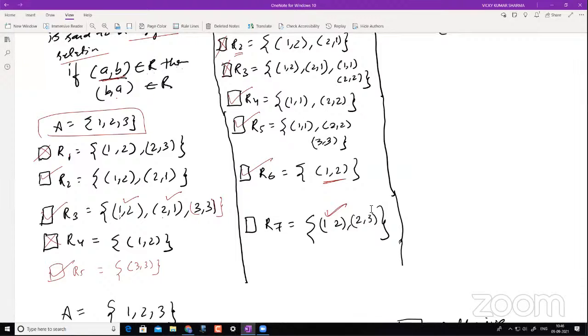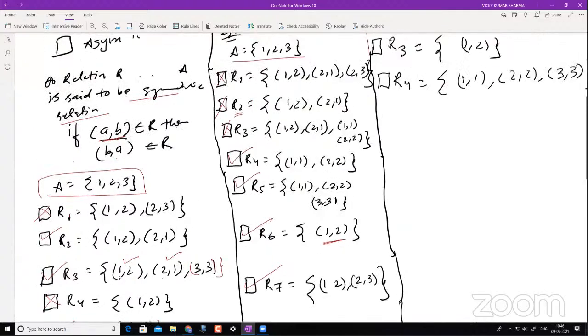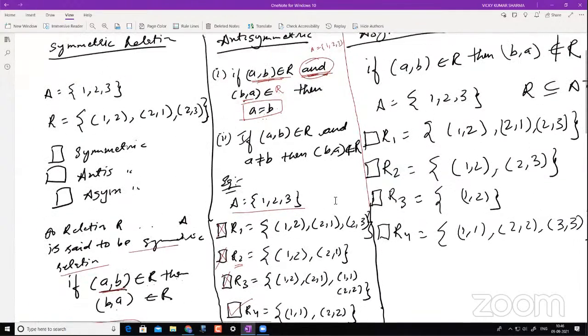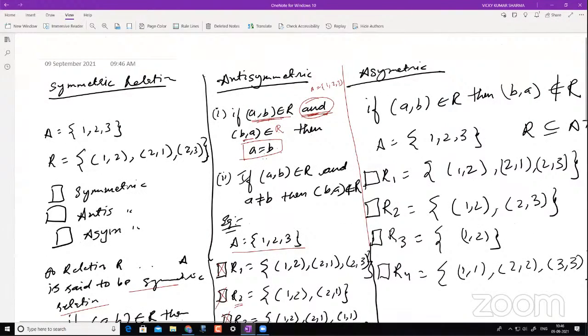Just give me a minute, let me finish this. Now again, I'll go with this. (A, B). Do I have (B, A) here? The answer is no. So I'm not checking for its antisymmetry, and therefore even this element is antisymmetric. You see, this relation becomes an antisymmetric relation. Now this is about antisymmetric. So now having known what is antisymmetric, let me go to what is asymmetric, and then we will summarize this.